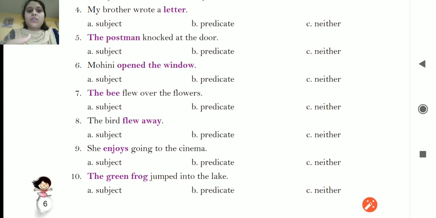If it is not subject, if it is not predicate, means subject भी नहीं है, predicate भी नहीं है, then we will just tick the neither, C option. अगर subject है तो subject पर tick लगाएंगे, अगर predicate है तो we will tick the predicate. If it is neither subject nor predicate, we will tick option number C, neither. Okay, so let us begin.